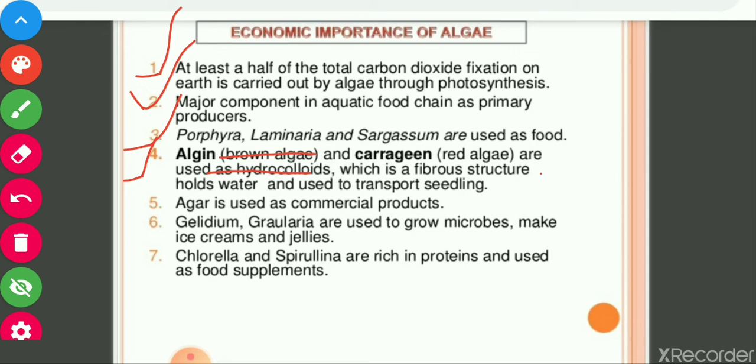Algin from brown algae and carrageen from red algae are used as hydrocolloids because they have the capacity to hold water.